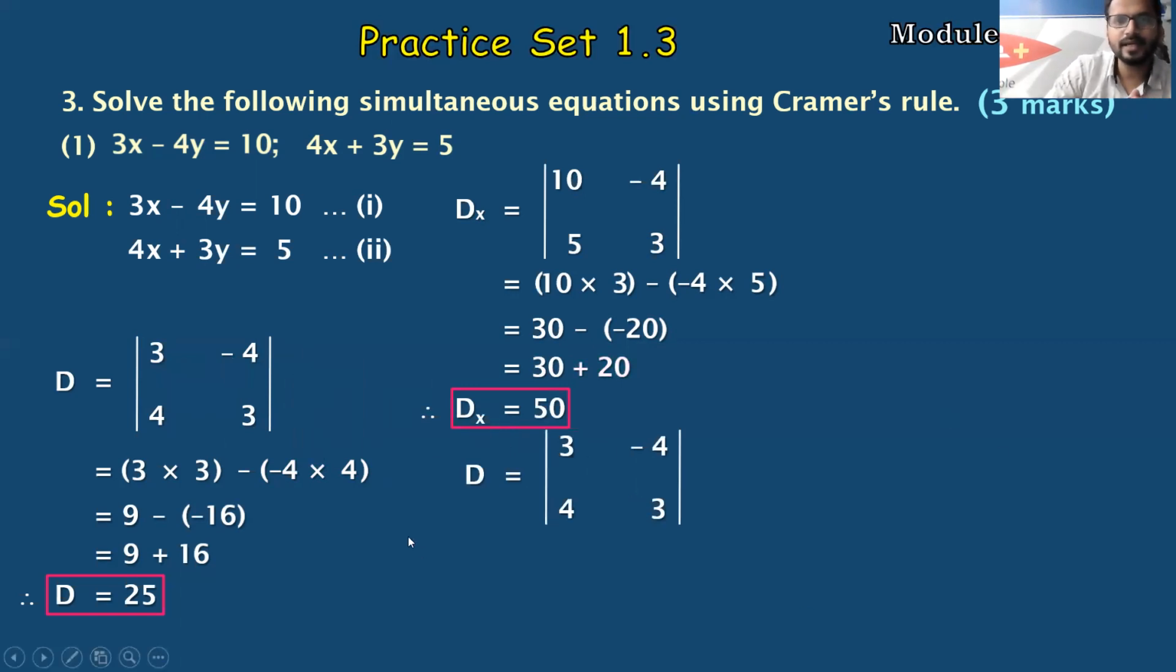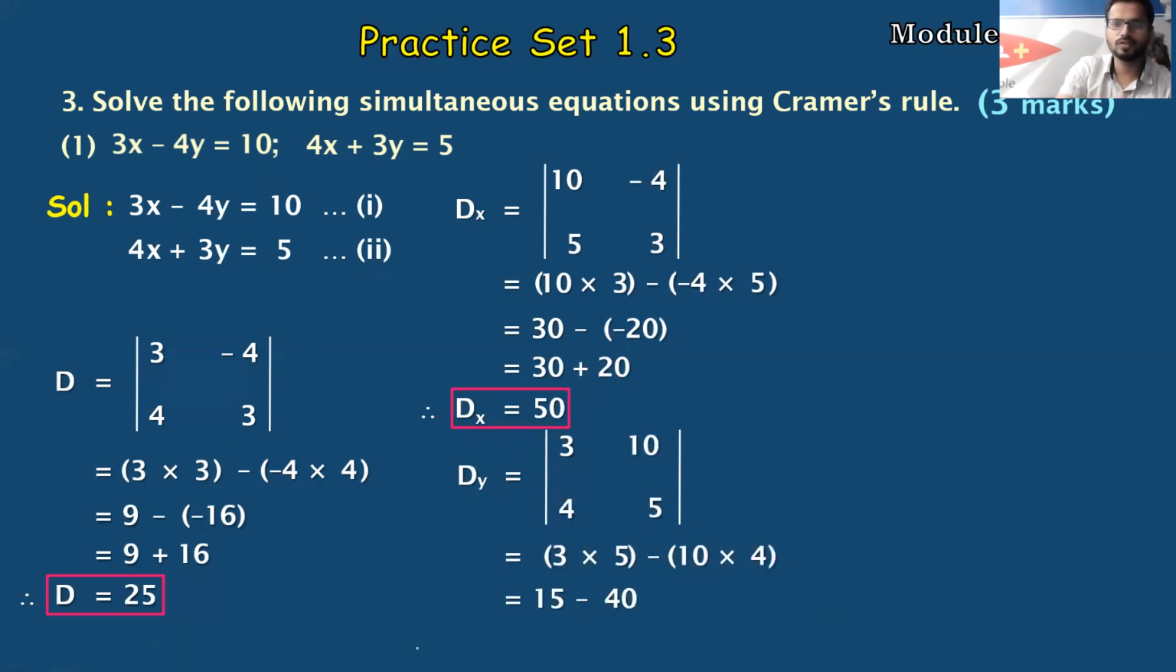Next we want Dy. So for Dy, in the determinant we have to delete the y part. Okay, let's delete the y part and write the numbers present on the right hand side of the equal to sign, which are 10 and 5. And same process, diagonally multiply. 3 into 5 is 15 minus the other diagonal, which is 4 into 10. 3 fives are 15 minus 4 tens are 40. 15 minus 40 is minus 25. Give the sign of the greater number. Many students will write plus 25 and they will get it wrong.